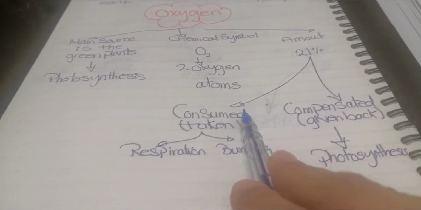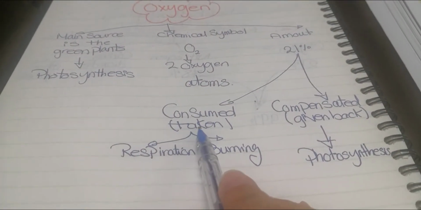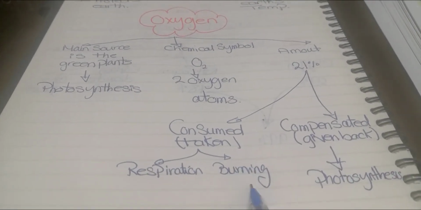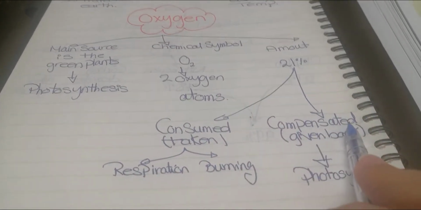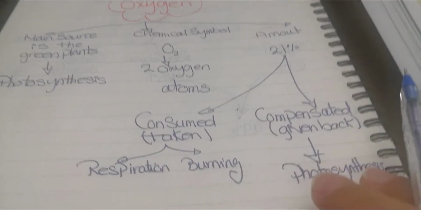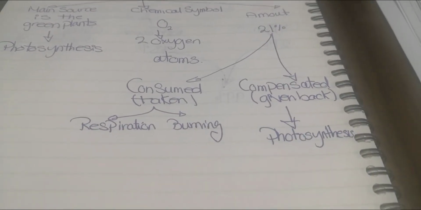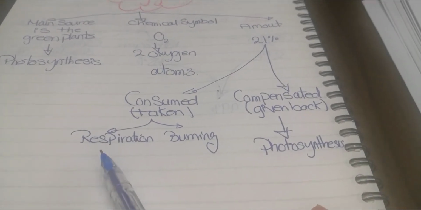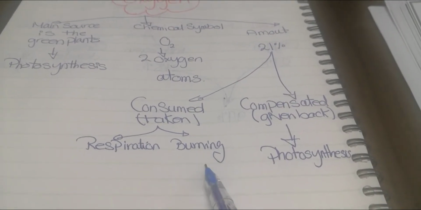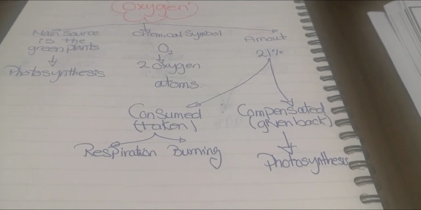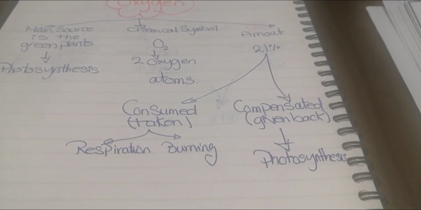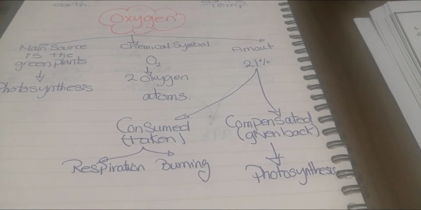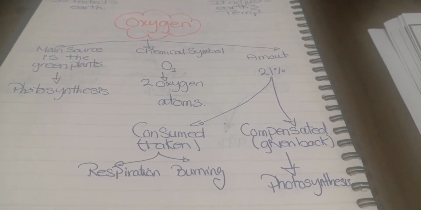Because as long as we are consuming oxygen gas, whether during respiration or burning, it will be compensated or given back by the photosynthesis process. Something like a balance between taking and giving. Oxygen is consumed by respiration of all living organisms and burning processes, whether the burning that happens inside the human body for burning the food that we eat, or outside our body, any burning process like burning a piece of wood, paper, coal, or anything else.